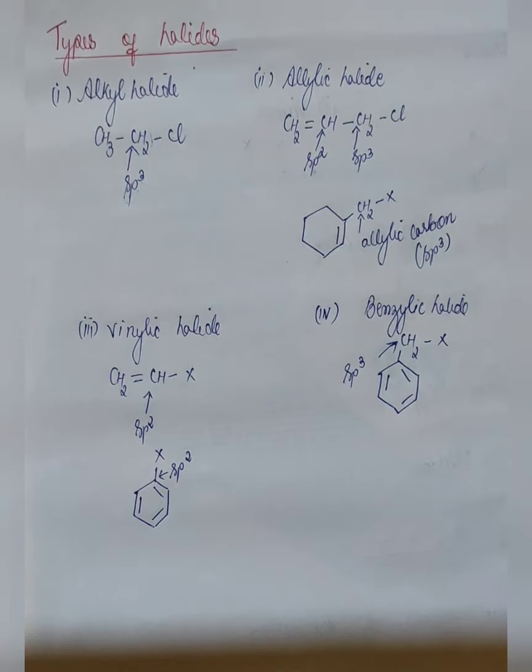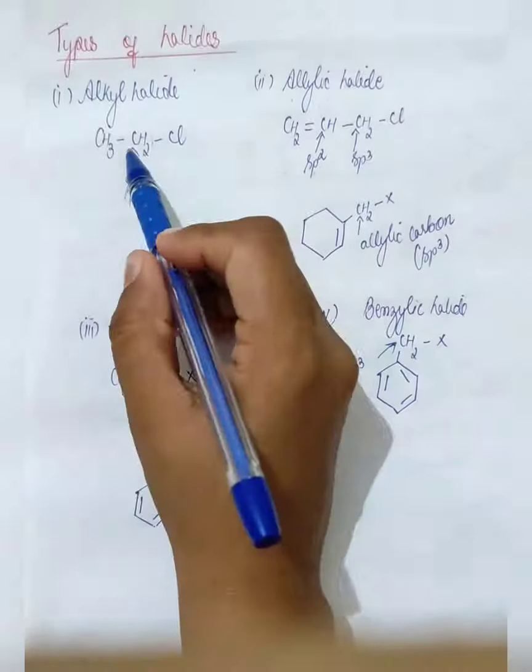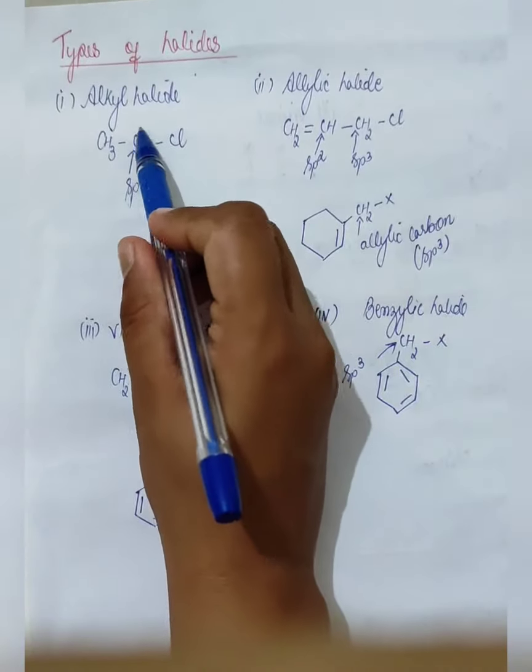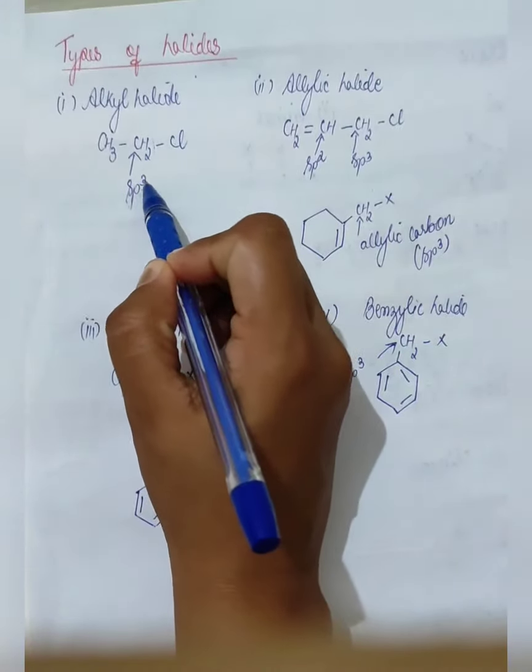The first one, alkyl halide. In case of alkyl halide, there will be only single bonds, and the carbon attached to the halogen, where single bonds are present, will be sp3 hybridized.